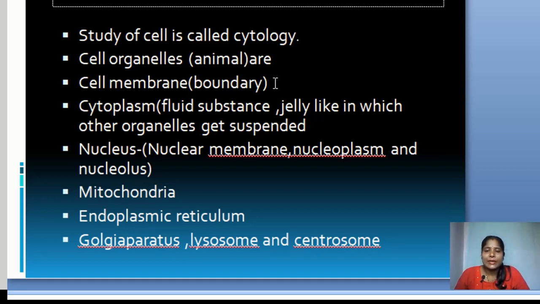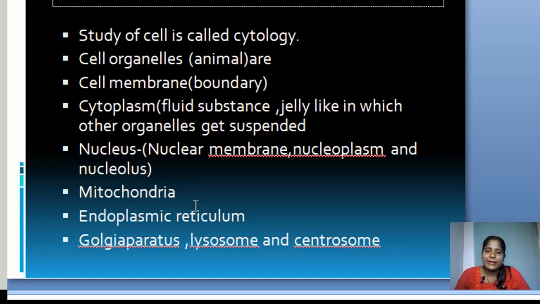Then the nucleus, with the nuclear membrane, nucleoplasm and nucleolus present in it. The nucleus is a central organelle which controls activities like genetic activities, or helps in the transmission of genes from one generation to another. The genetic material is present in the nucleus.